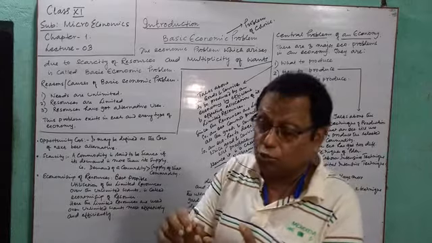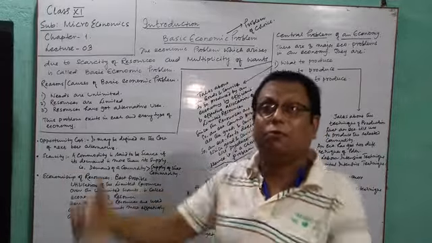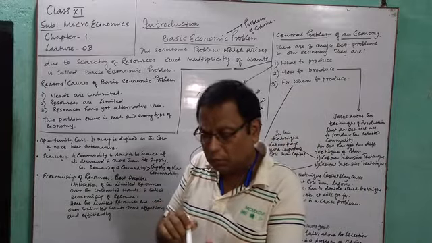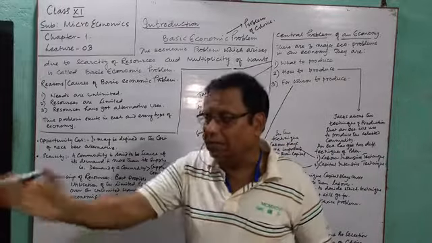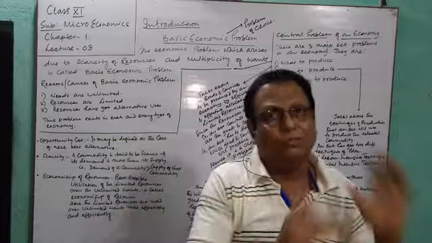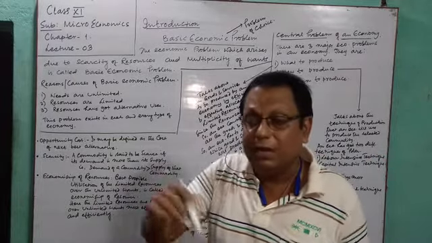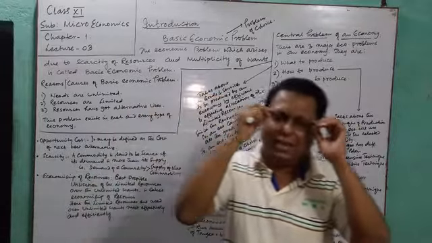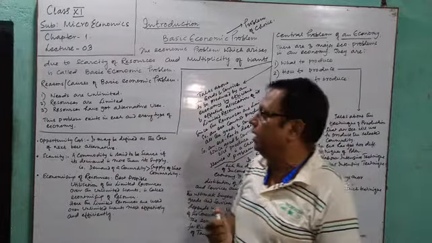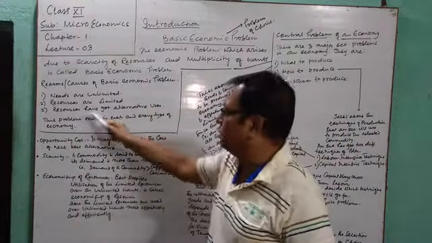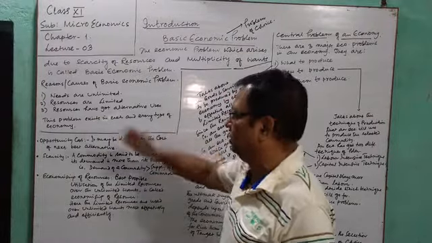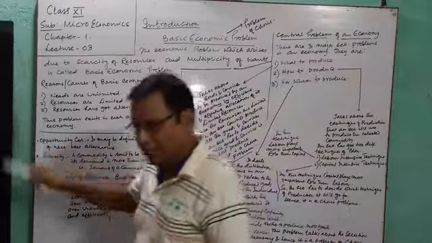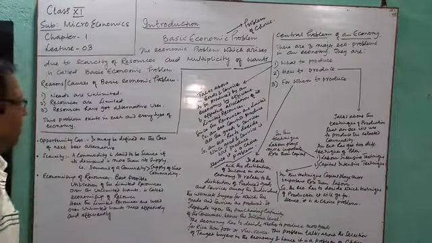Third point, resources are not only limited, but they have got alternative uses. If the same 100 rupees note we are spending in this way, it can be spent in other ways also. So a number of ways are there by which your limited resources can be spent. So we say that resources have got alternative uses. This problem exists in each and every type of economy. Just now I told it.